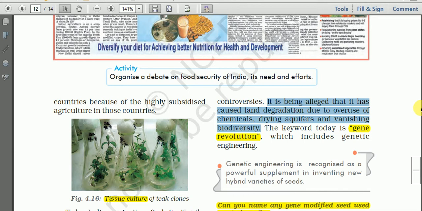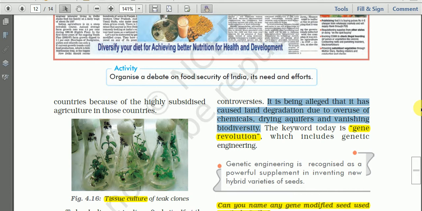Last time we talked about the Green Revolution, in which there is intensive use of fertilizer, pesticide, insecticide, and irrigation. Because of this overuse of chemicals, there is land degradation, soil degradation, drying aquifers, meaning drying of the groundwater, and vanishing biodiversity. Biodiversity has been lost in those regions.